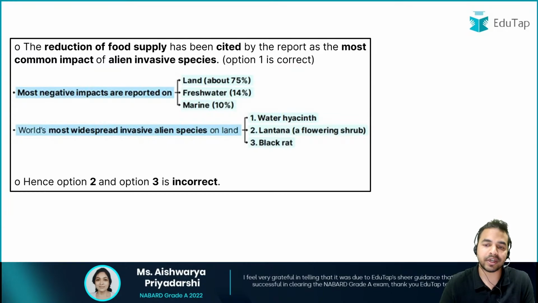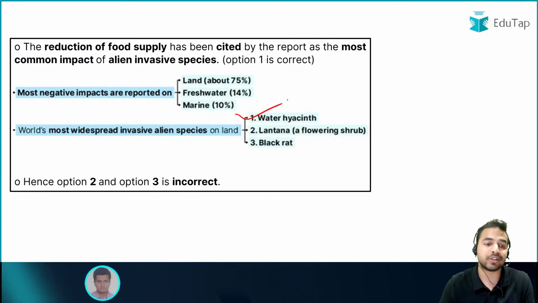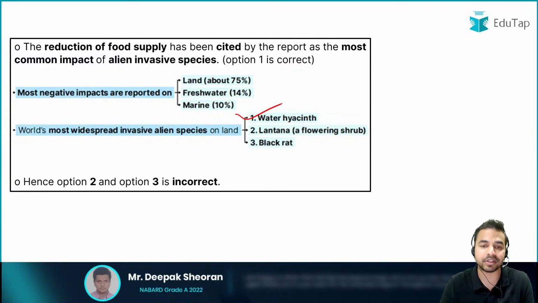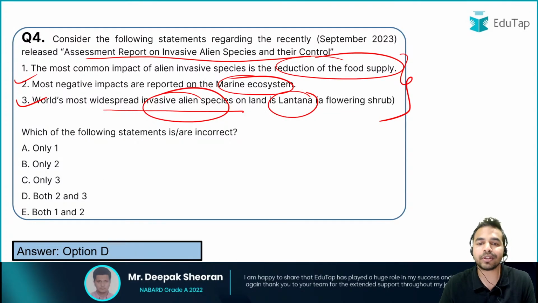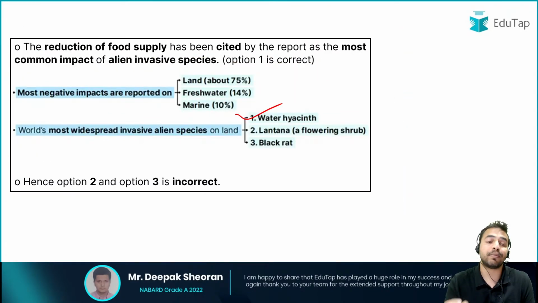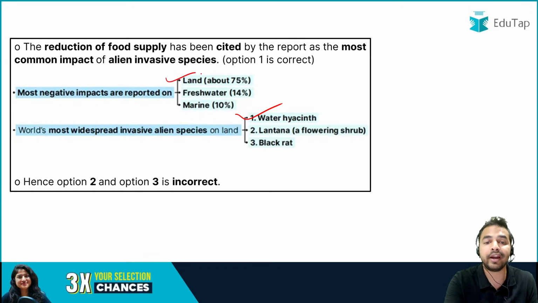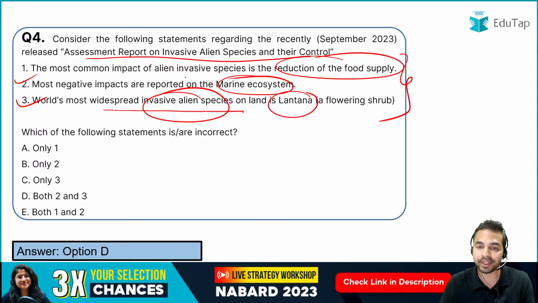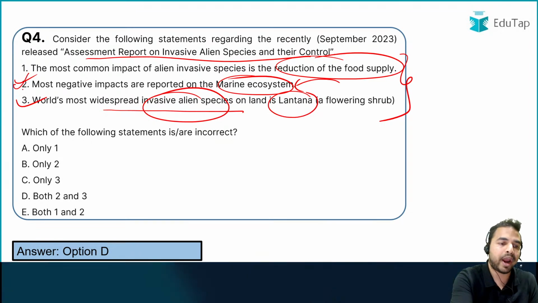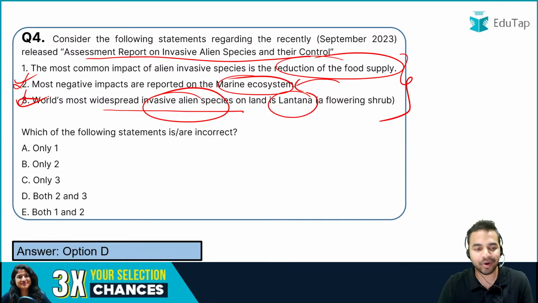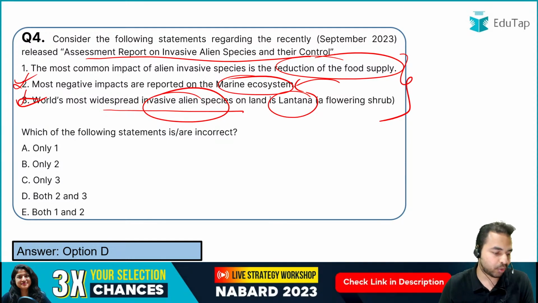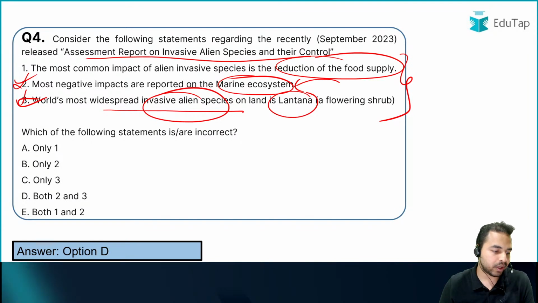But my dear friends, it is the water hyacinth which is the world's most widespread invasive alien species on land. And when I talk about the most negative impacts, the most negative impact was basically reported on land, about 75%. But in the question it is mentioned as the marine ecosystem, and that is why statements 2 and 3 are absolutely incorrect. And the right answer here is option D, that is both 2 and 3. I can see here that all the people have given me the right answer. Absolutely right, Yukta.